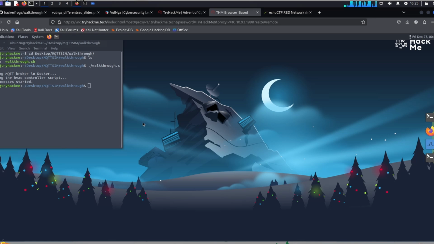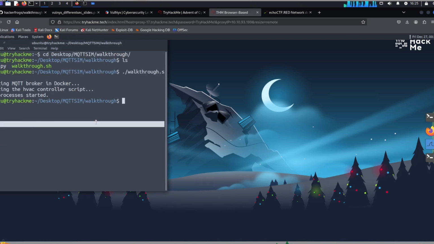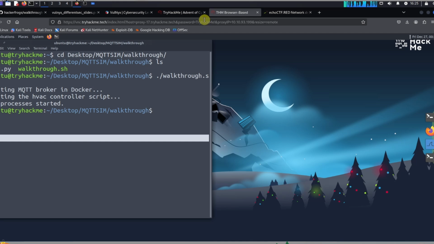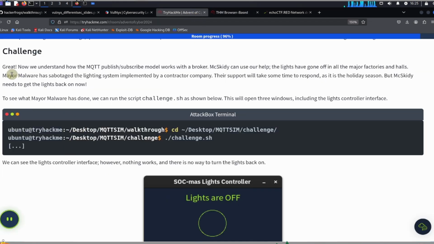Okay, so what does TryHackMe want us to do? Let's take a look. Let me make this a little bigger, and then we're going to go back. Great, now that we understand how the MQTT publish and subscribe model works with the broker, McSkitty could use our help. The lights have gone off in all the major factories and halls. Mayor Malware has sabotaged the lighting system implemented by the contractor company. Their support will take some time to respond, as it is the holiday season, but McSkitty needs to get the lights back on now. To see what Mayor Malware has done, we can run the script challenge.sh as shown below.